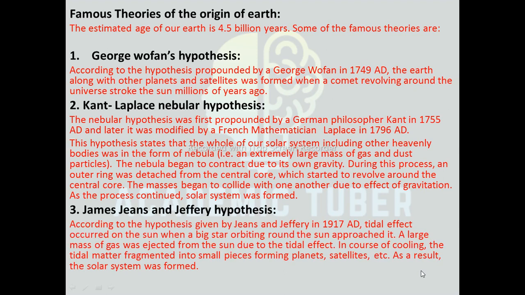Third one, James Jeans and Jeffrey hypothesis, which is also known as tidal hypothesis. According to the hypothesis given by Jeans and Jeffrey in 1917 AD, tidal effect occurred on the Sun when a big star orbiting around the Sun approached it. A large mass of gas was ejected from the Sun due to the tidal effect. In the course of cooling, the tidal matter fragmented into small pieces, forming planets, satellites, etc. As a result, the solar system was formed.